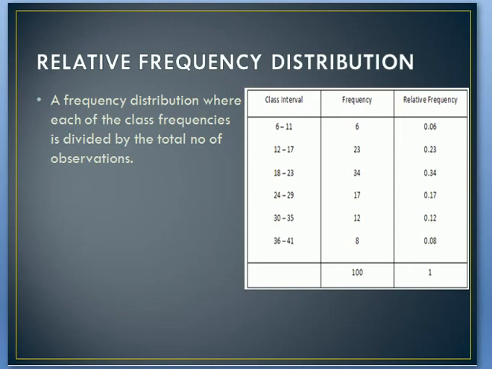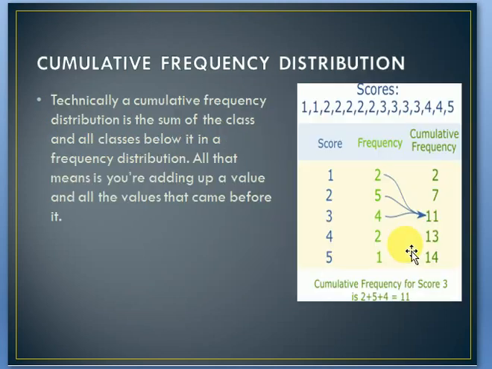Relative frequency distribution is a frequency distribution where each of the class frequencies is divided by the total number of observations. For example, these are the interval classes and these are the frequency numbers, and these are examples of relative frequency. Cumulative frequency distribution: technically, it is the sum of the class and all classes below it in a frequency distribution. That means you are adding up a value and all the values that come before it.